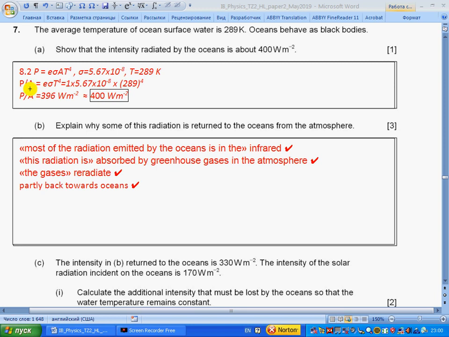Intensity radiated equals about 400 watt per meter squared as required. Explain why some of this radiation is returned to the ocean from the atmosphere. Most of the radiation emitted by the ocean is in the infrared. This radiation is absorbed by greenhouse gases in the atmosphere. The gases re-radiate partly back towards the ocean. So this is why it is returning.